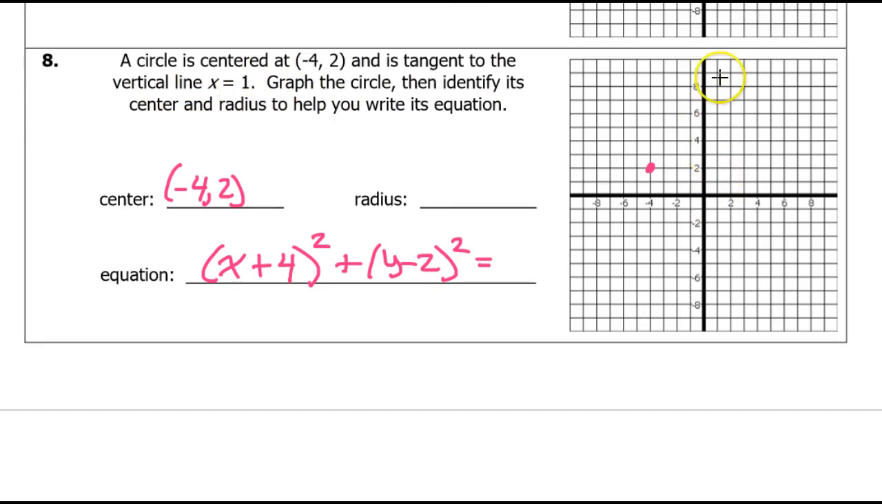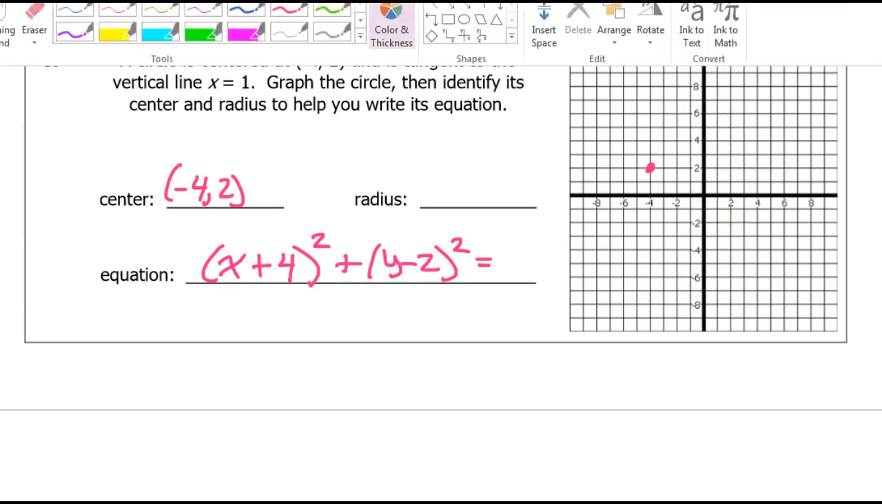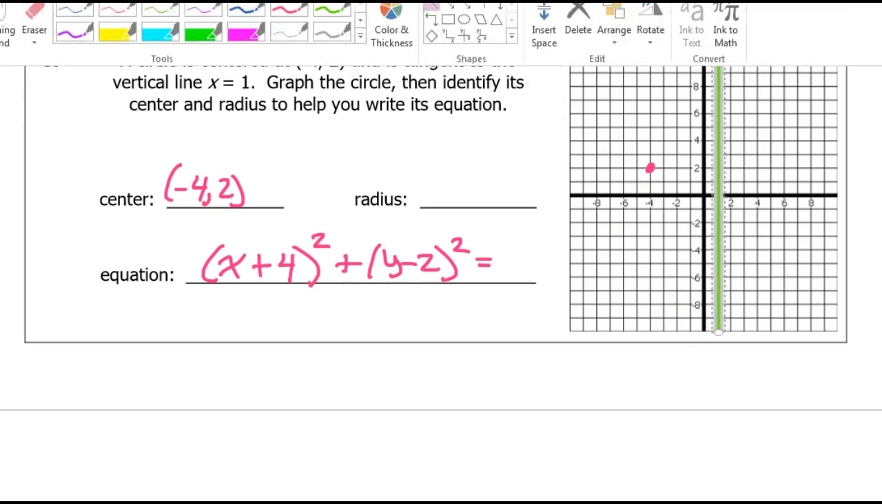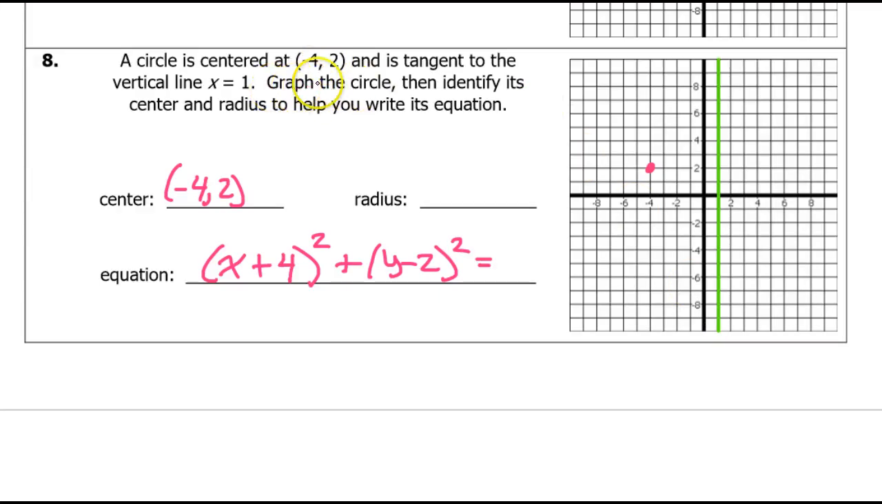Okay, now they're talking about this vertical line, x equals 1. Okay, so a vertical line at 1. Wait, I lost my line. Let me try that again. Okay, so here's my vertical line, x equals 1. Now, it says that this vertical line is tangent to the circle. So if this is a center and this is a tangent, then that means that this would be the point of tangency. Okay, so 1, 2, 3, 4, 5. So the radius is 5.